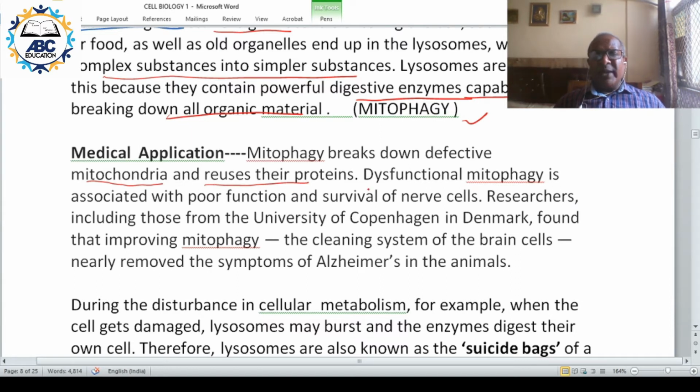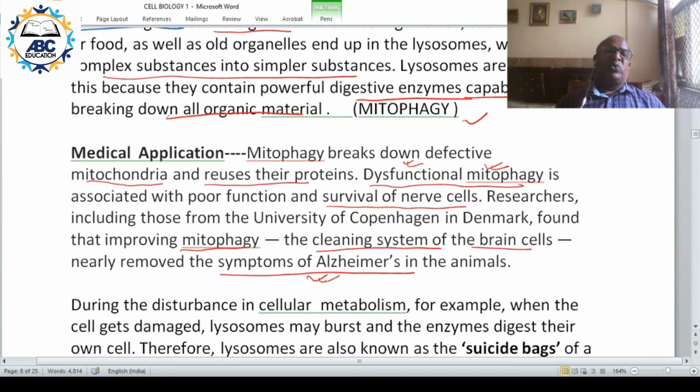If mitophagy is not working properly, that is dysfunctional mitophagy, then survival of nerve cells will be affected. Researchers have found that if you improve mitophagy, that is the cleaning system, particularly in brain cells, then the chance or the severity of Alzheimer's disease is reduced.